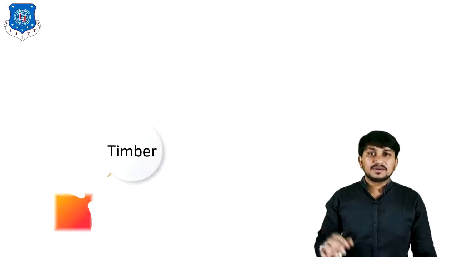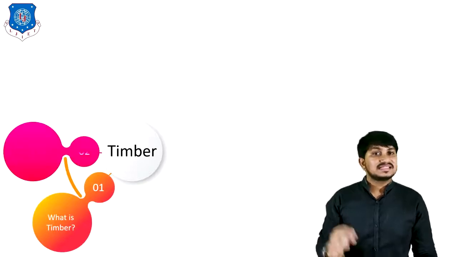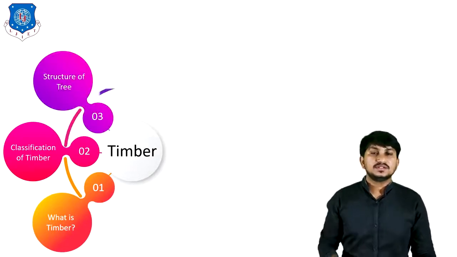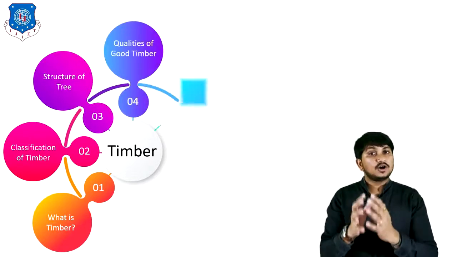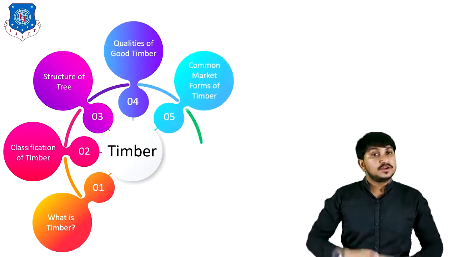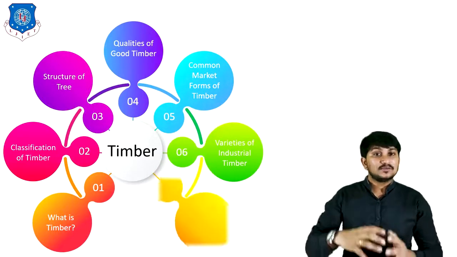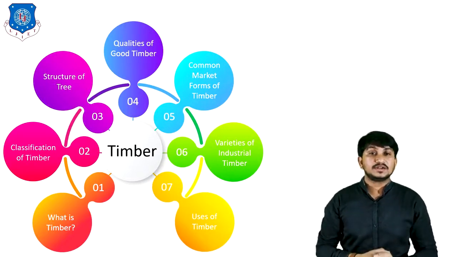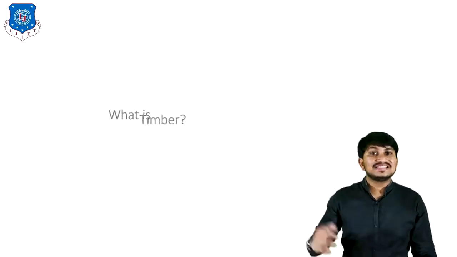In timber material, first we will discuss what is timber. Second, classification of timber. Third, structure of a tree. Fourth, qualities of good timber. Fifth, common market forms of timber. Sixth, varieties of industrial timber. And lastly, we will cover various uses of timber. Let's start with what is timber.